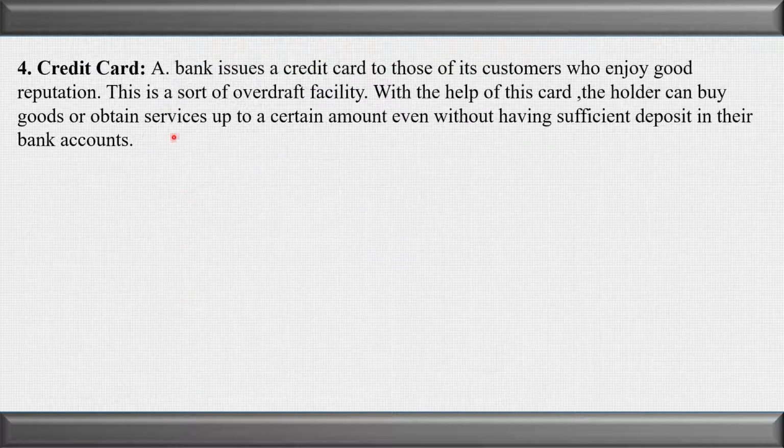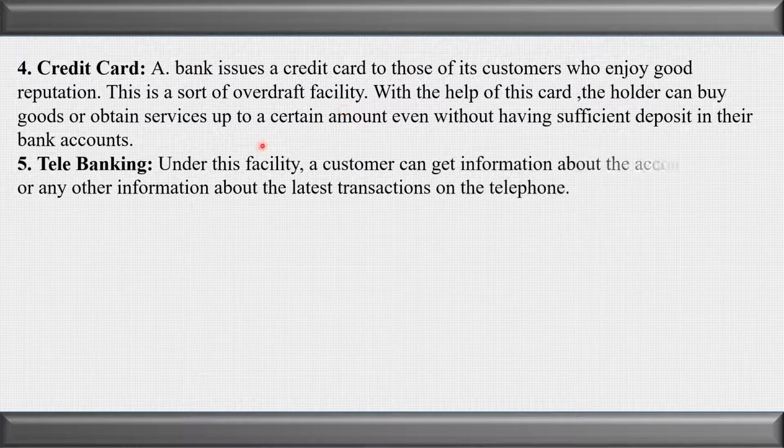The next one is credit card. Bank issues a credit card to those of its customers who enjoy a good reputation. This is a sort of overdraft facility. The next is telebanking. Under this facility, a customer can get information about the account balance or any other information about the latest transactions on the telephone.